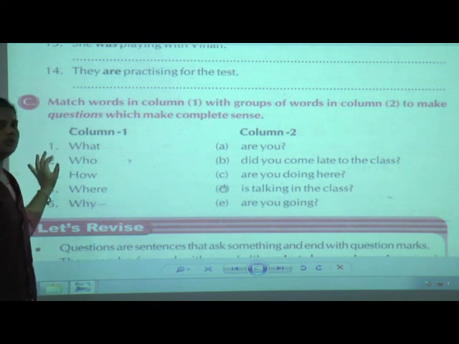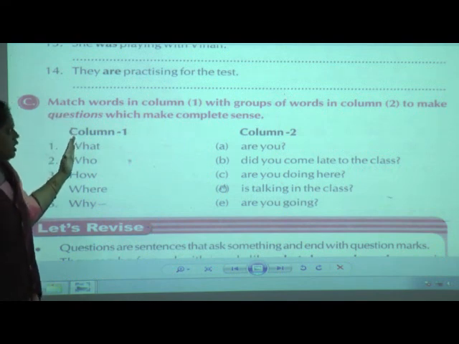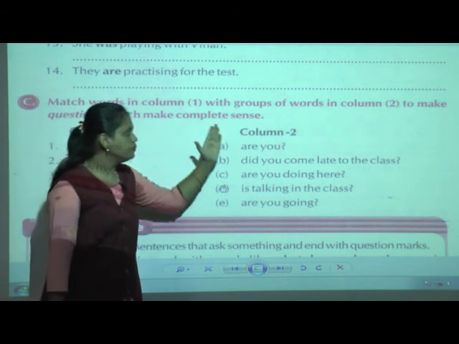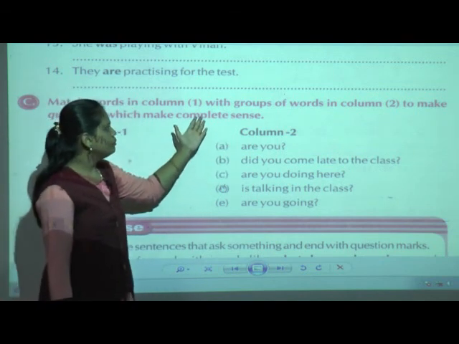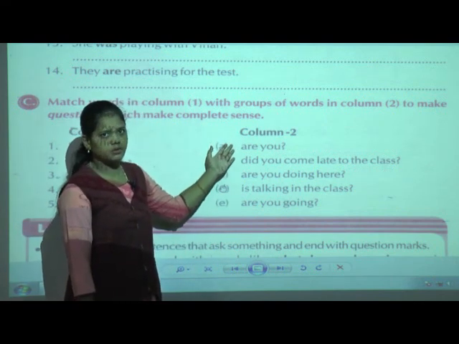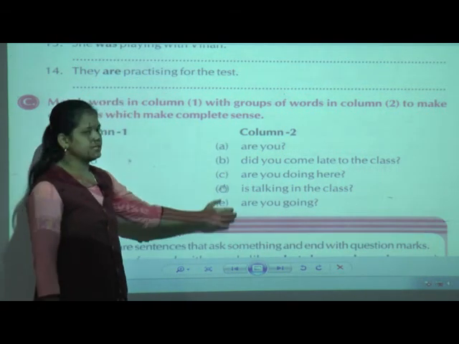Now here the question says we have to match the column A group of words with column 2. There are groups of words, and while forming the question we have to see that it makes complete sense.